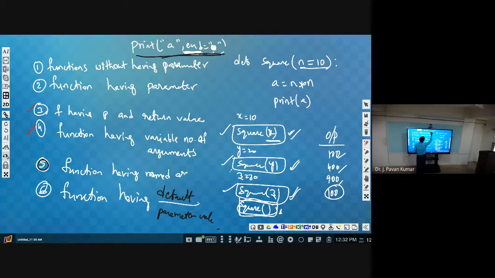Just this is similar to whatever we have seen with respect to print. In print, end is equal to, we are specifying something, end is equal to space, end is equal to null, end is equal to some character we are specifying. Whenever we are specifying, then it is taking this particular argument. Suppose if you don't specify this, then by default it is considering new line, as we have discussed. By default it is considering new line, so that is nothing but default arguments. Okay, function having default parameter values or default arguments. Take this example. I hope you understand this.